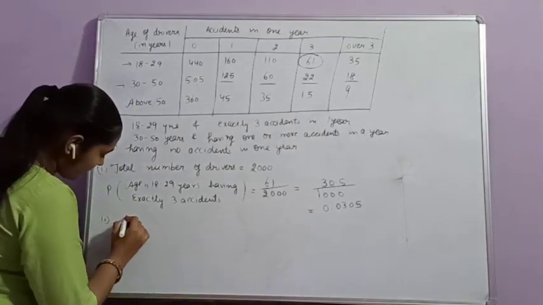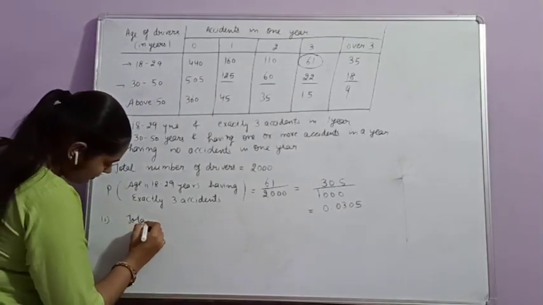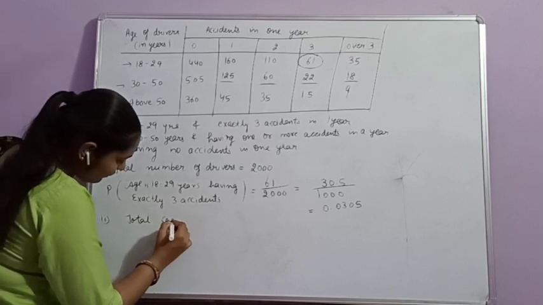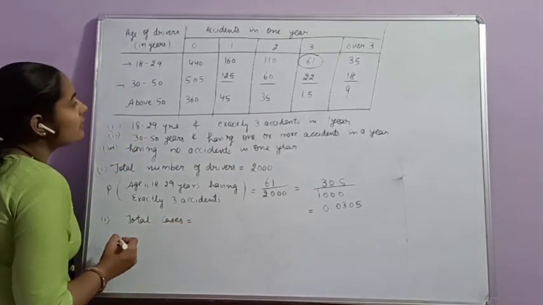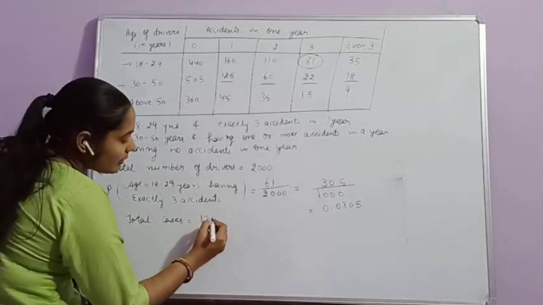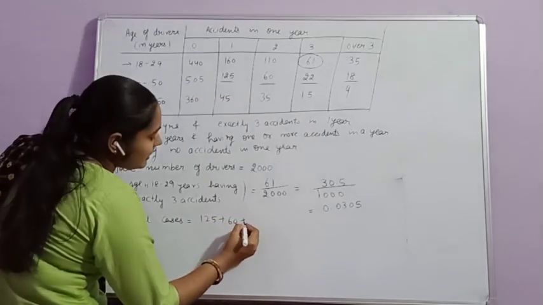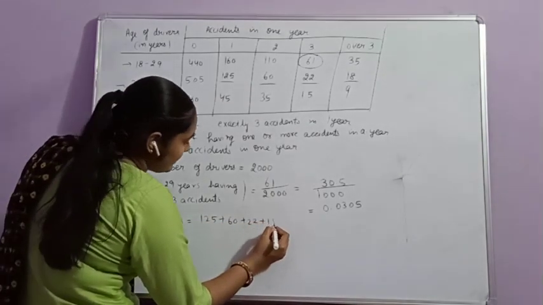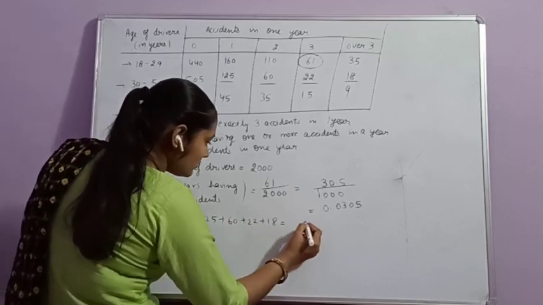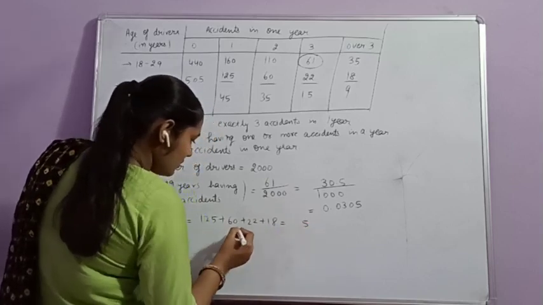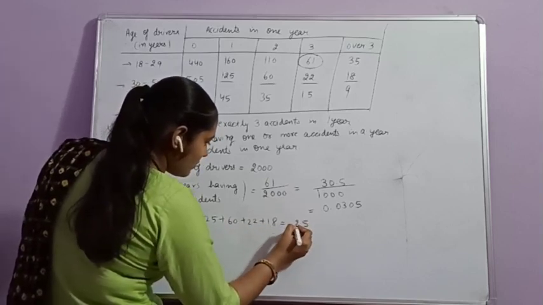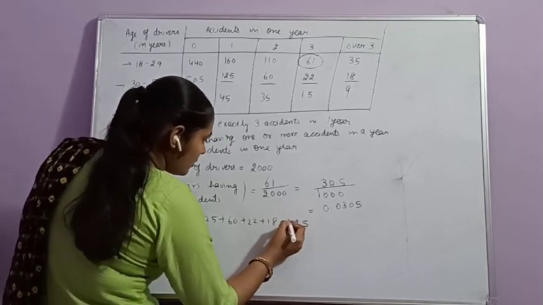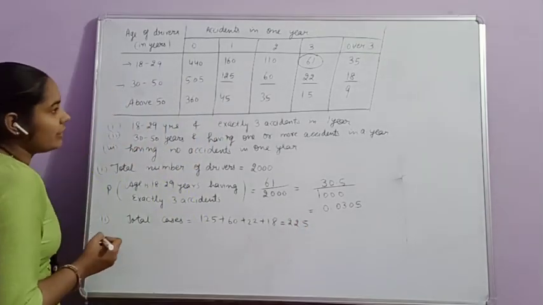Then the total cases will be 125 plus 60 plus 22 plus 18, that is equal to 225.